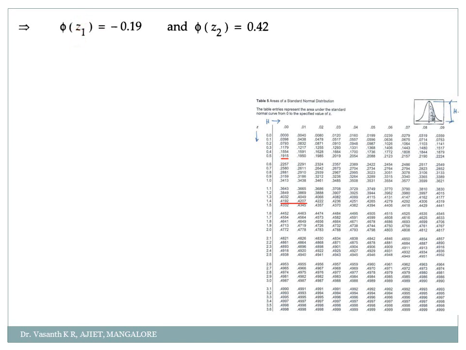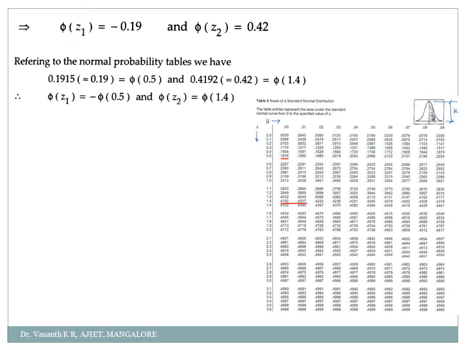So that is for which value of z? It is for 0.5. So the value of z1 will be how much? 0.5. See here. Referring to the normal probability table, we get 0.19 is similar to 0.1915. That is what I have underlined here. And its z1 value is 0.5. So I'll get phi of z1 as minus phi of 0.5, and similarly for z2, 0.42.